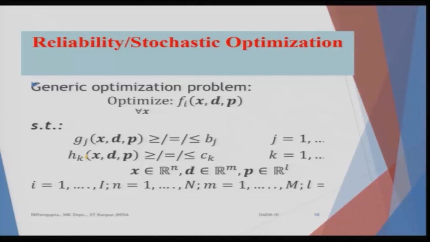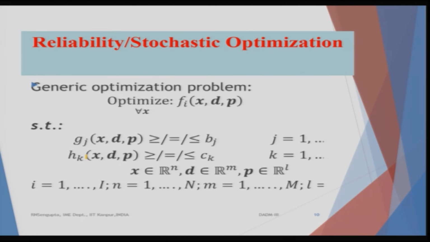GJs are probabilistic, which we will consider later on, and we have already done that in the previous reliability analysis concept. In the other case for the reliability analysis problem, we considered BJs was 0. It need not be 0, and there are other sets of k number of constraints, small k equal to 1 to capital K, where the constraints can be considered as deterministic.